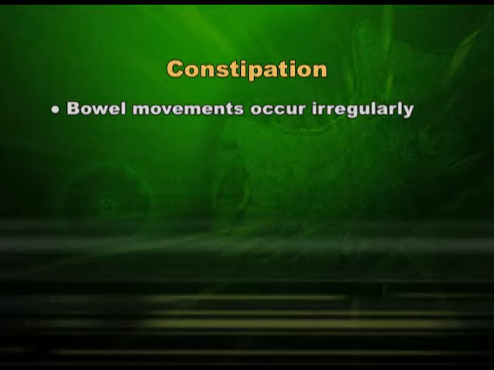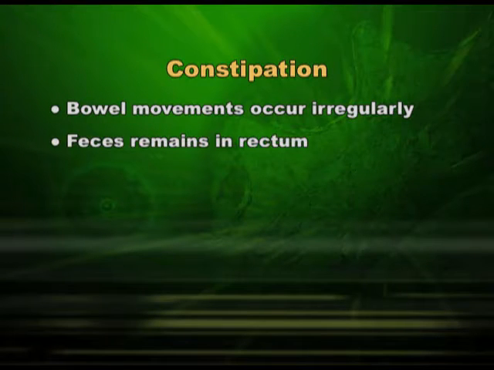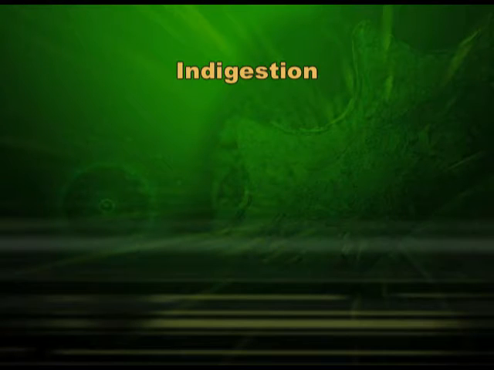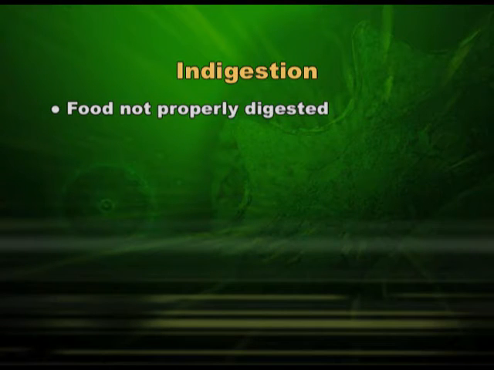And the disorder which I would like to discuss is constipation. It is the opposite of diarrhea. When bowel movements are slowed and irregular, feces remain for a longer time in the rectum. So, more water and electrolytes are absorbed, and hence feces become very hard, and when we give out hard feces, it is constipation. The last point in this session is indigestion, where food is not properly digested.